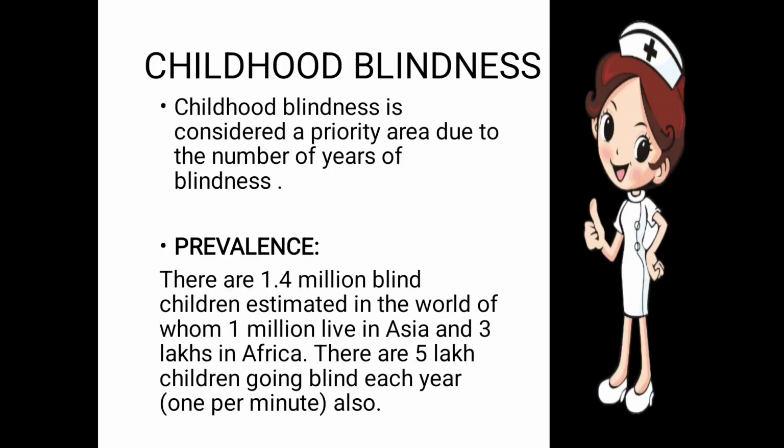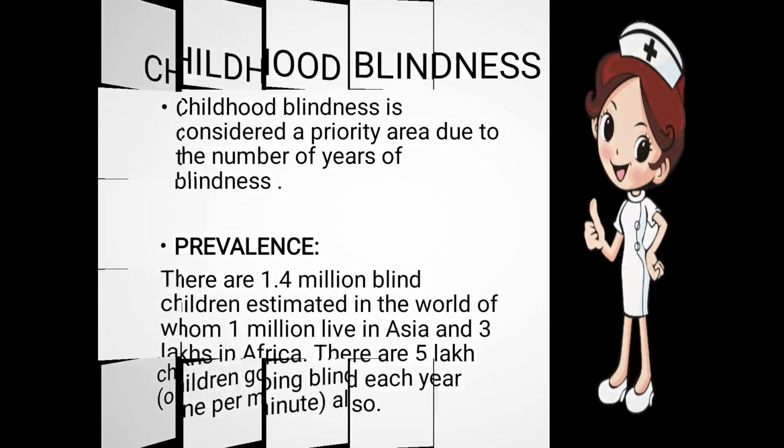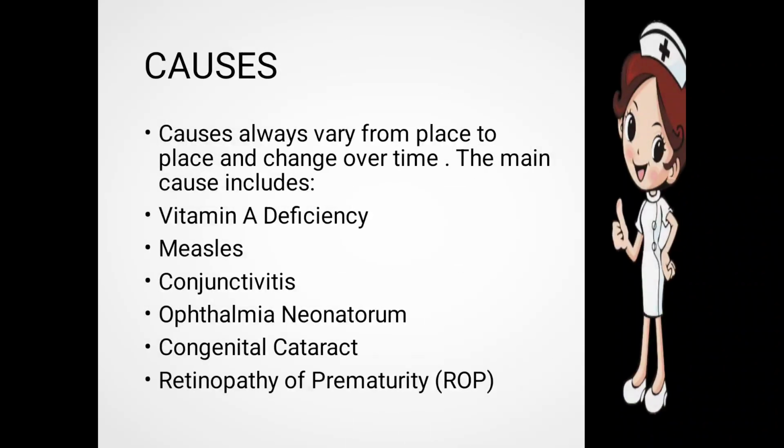Okay, so if we are considering that one child gets blind per minute according to this estimation, then again, it is very important to take proper steps so that we can prevent childhood blindness. Causes. Now what are the causes? Causes vary from place to place and change over time. The main causes include, first, vitamin A deficiency.